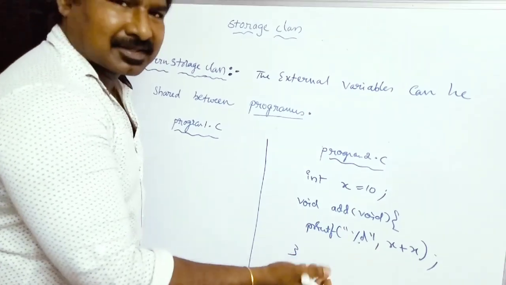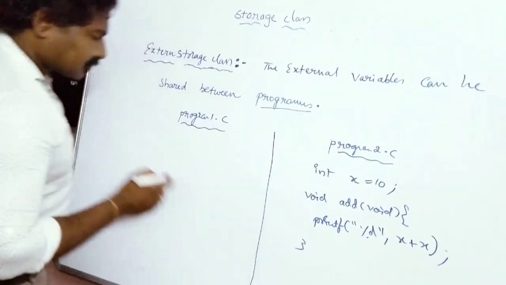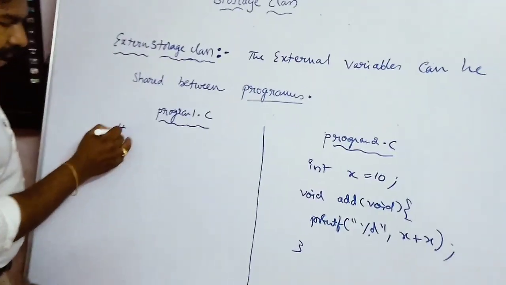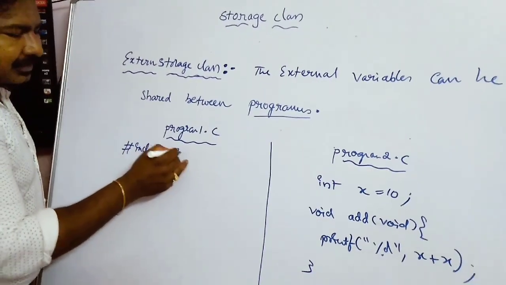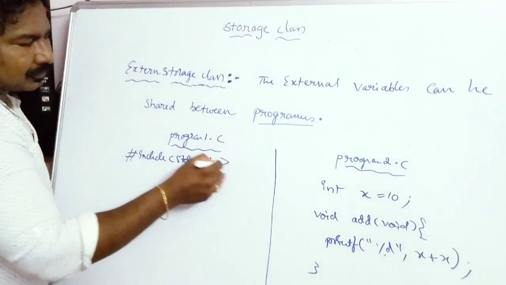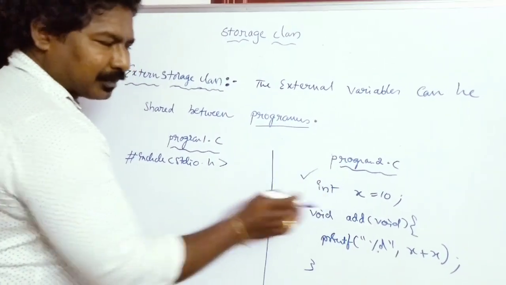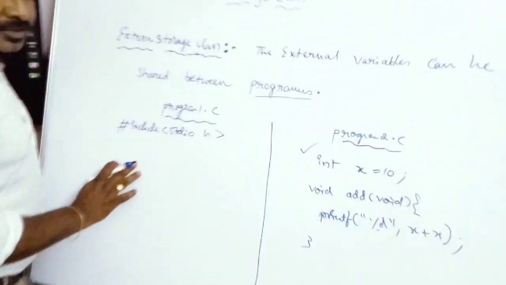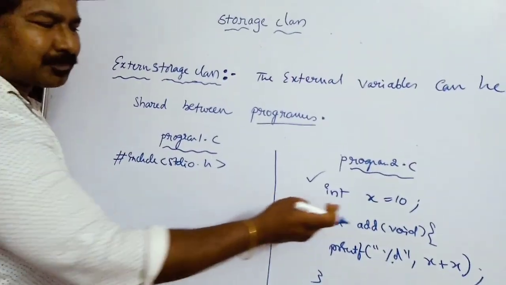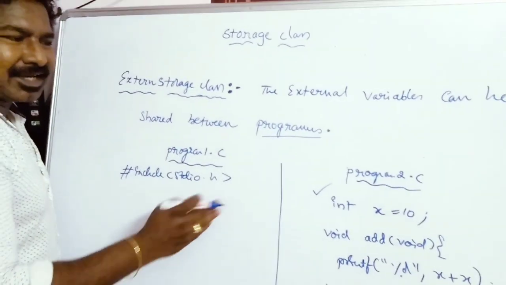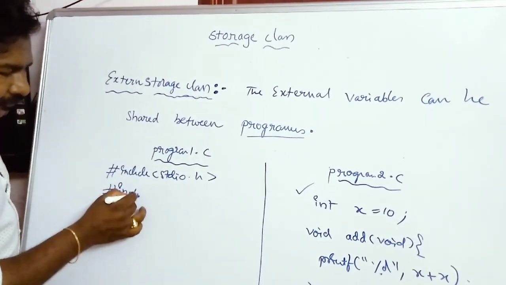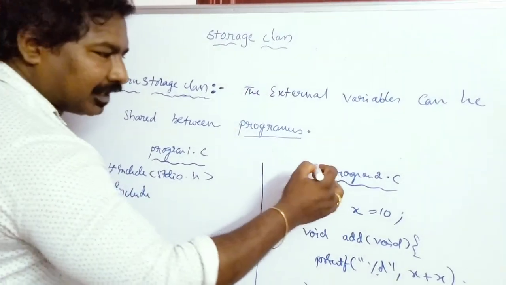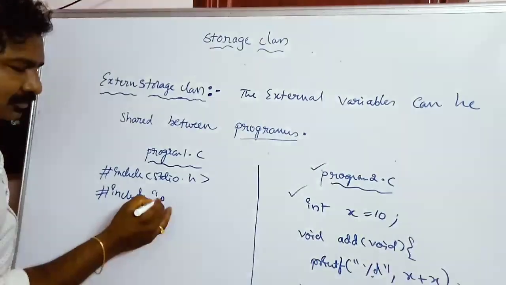Now in program 1, hash include stdio.h. I want to use this particular variable here. If you want to specify where this variable should be taken from, you need to write hash include with the program name in double quotes, that means program 2.c.